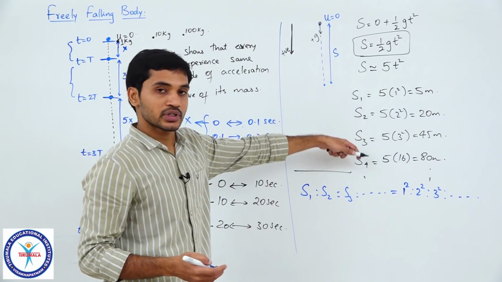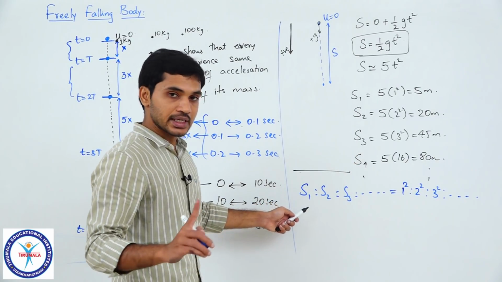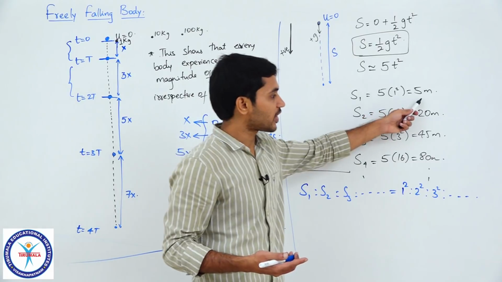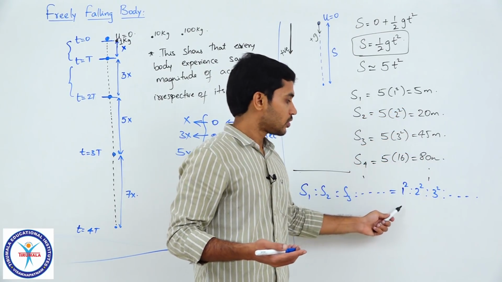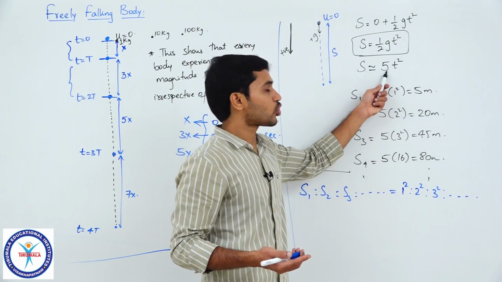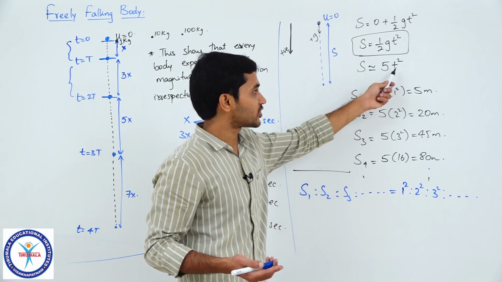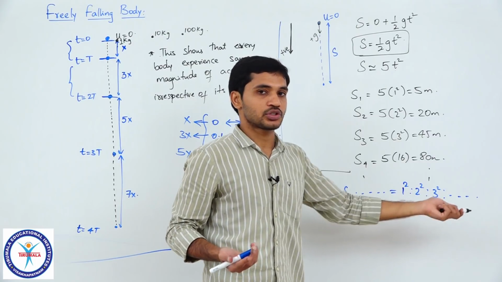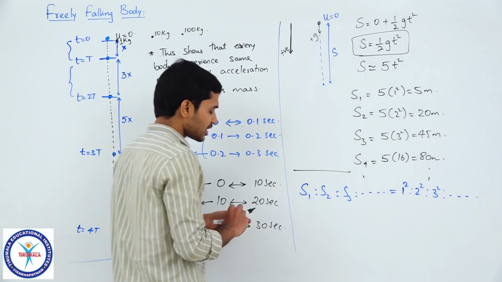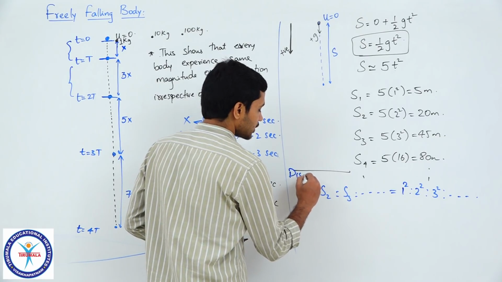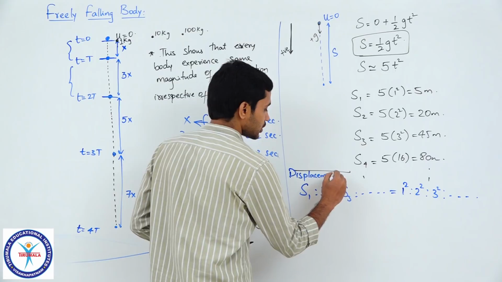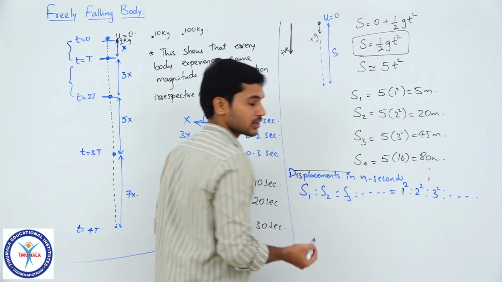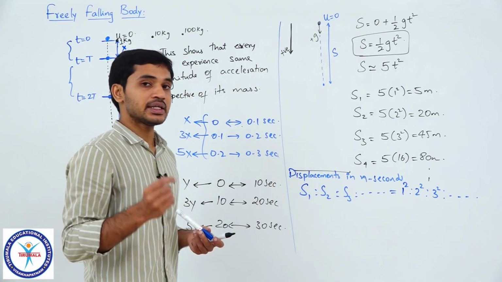You can easily look at that from the result which we have derived also. Displacement in 1 second, displacement in 2 seconds, displacement in 3 seconds, right. So, which means 5 is to 20 is to 45, which is exactly the same. So 5 is common. So for the first case I get 1 square, for the second case I get 2 square, for the third case I get 3 square. That is what will be the ratio. You understand that, right? Now remember that these are displacements in n seconds, correct? But what about displacement in nth second?